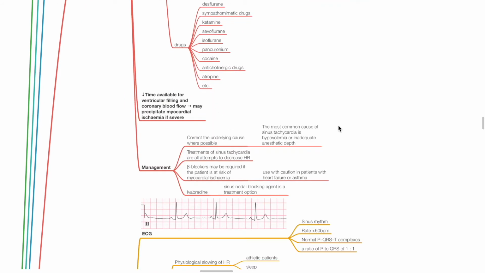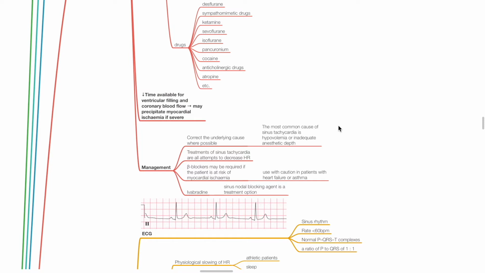Sinus tachycardia reduces the time available for ventricular filling and coronary blood flow. This may precipitate myocardial ischemia if severe. Management of sinus tachycardia: correct the underlying cause wherever possible. The most common cause of sinus tachycardia is hypovolemia or inadequate anesthetic depth. Treatments of sinus tachycardia are all attempts to decrease heart rate.